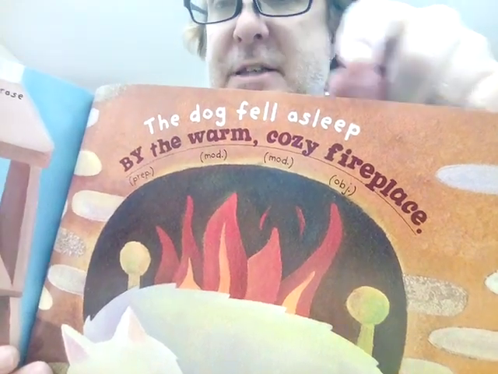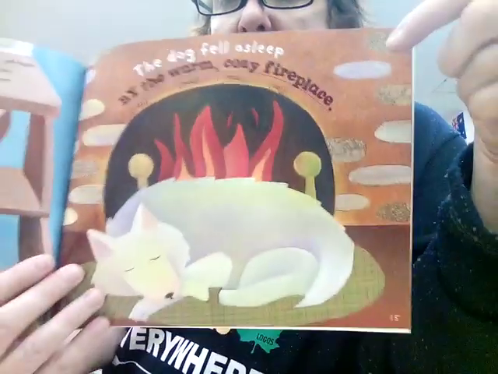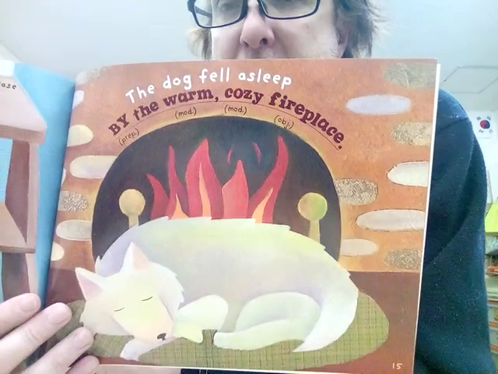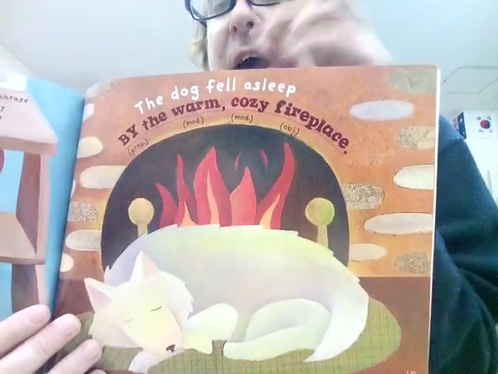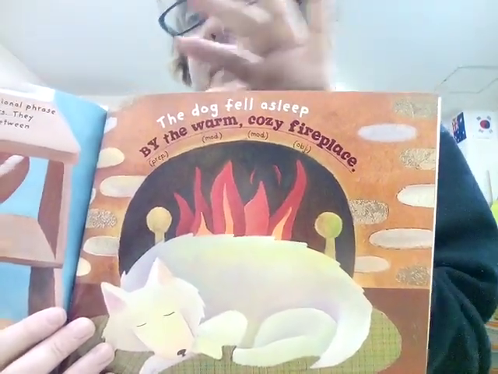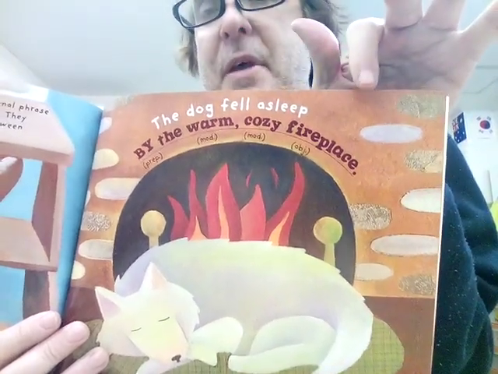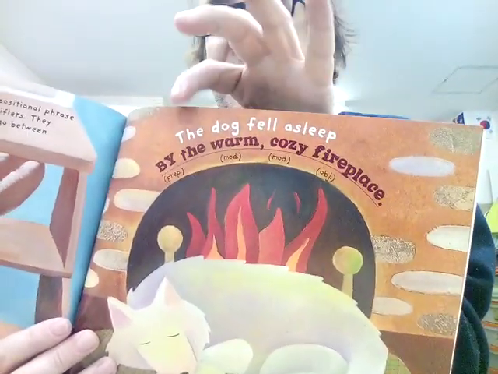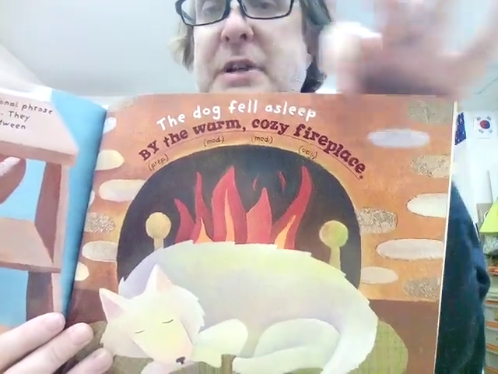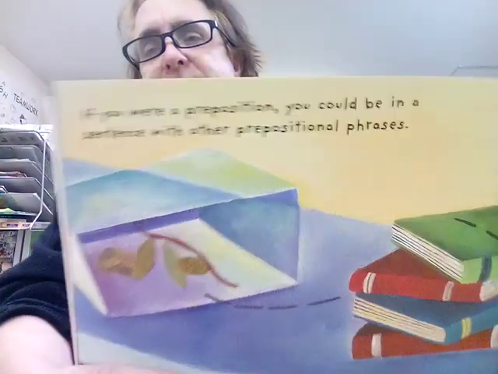The dog fell asleep by the, so you can see the dog fell asleep. The dog fell asleep by the warm, cozy fire. Again, we could say the dog fell asleep, or you could say the dog fell asleep by the fire. Or if you want to add these modifiers, the dog fell asleep by the warm, cozy fire. To understand more detail, it adds interesting information.